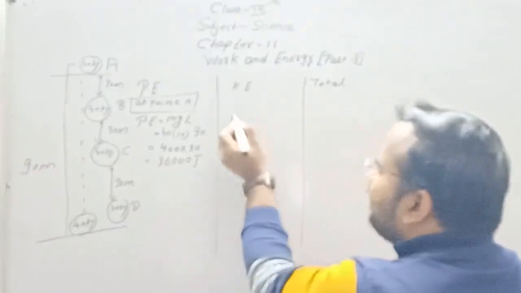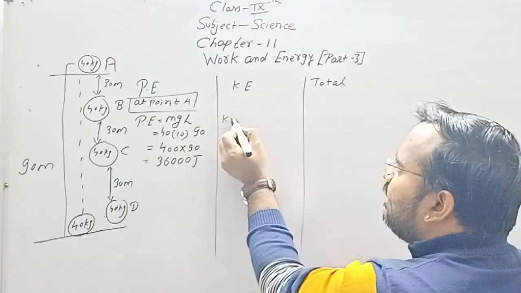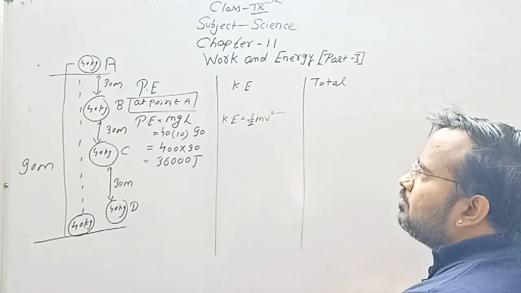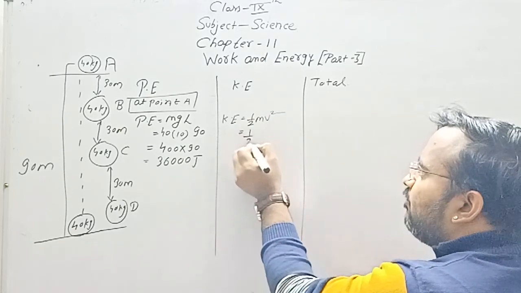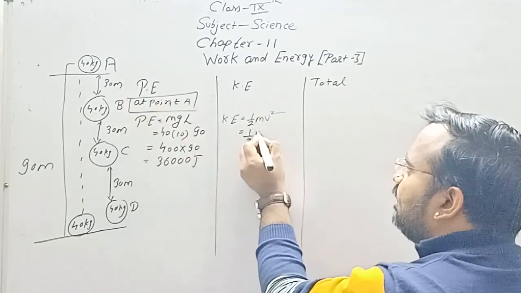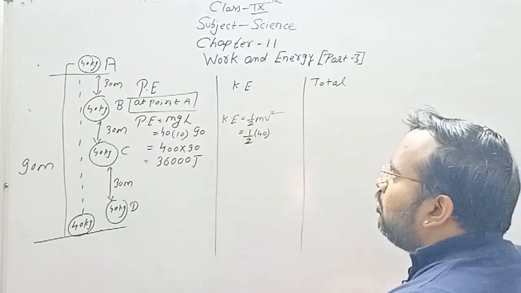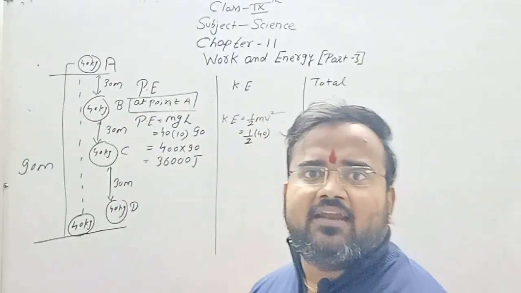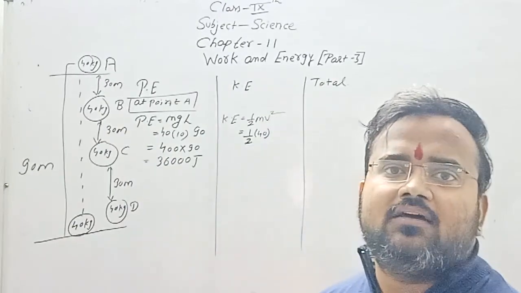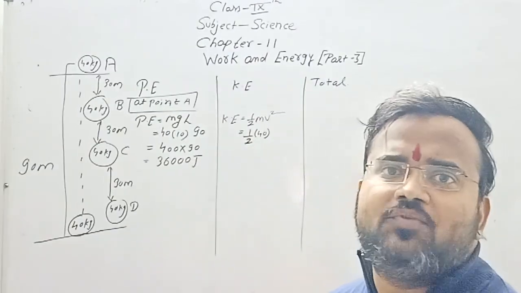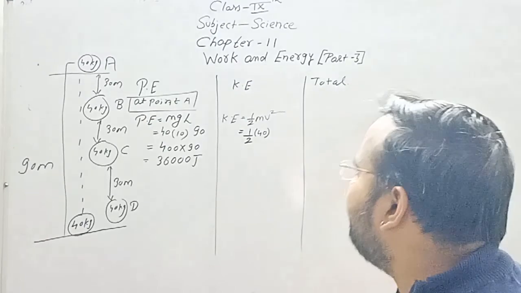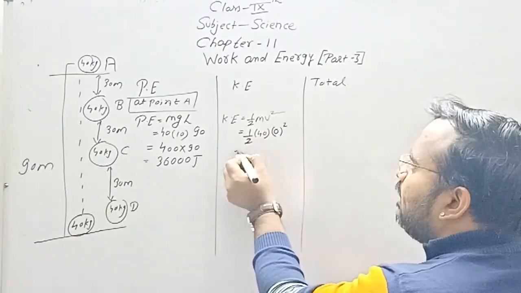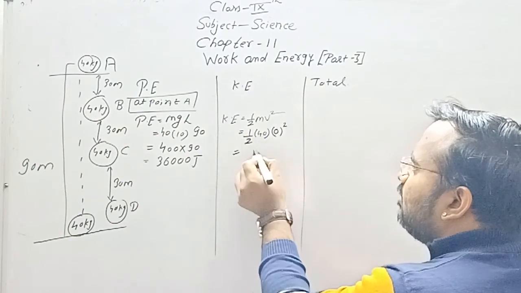Now what is the kinetic energy at point A? Kinetic energy is equal to half mv square. So half, and the mass is 40. What is the velocity? When the object is at rest, we know that the velocity is 0. Whenever the object is at rest, the velocity is 0. So I can write it as 0 the whole square, so it would be 0 joule.